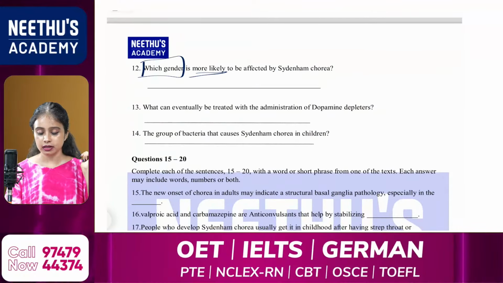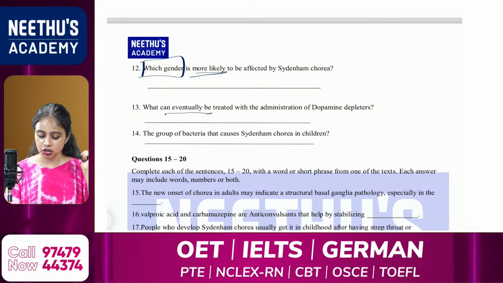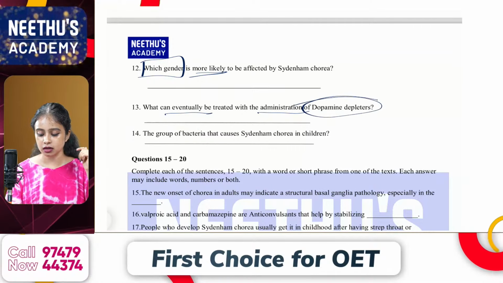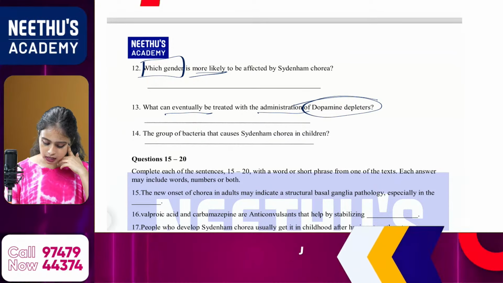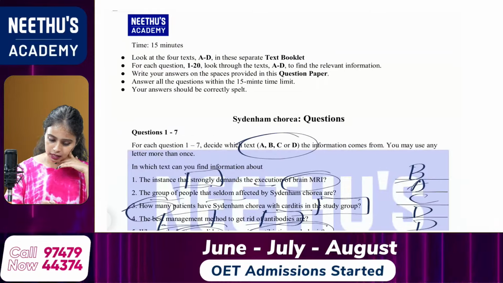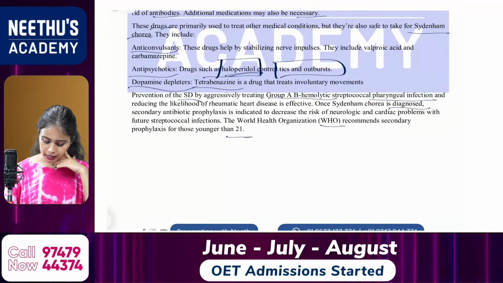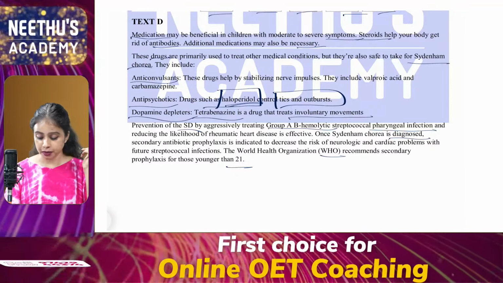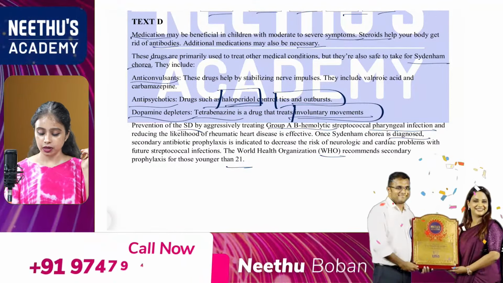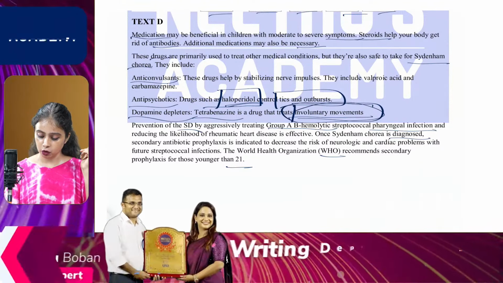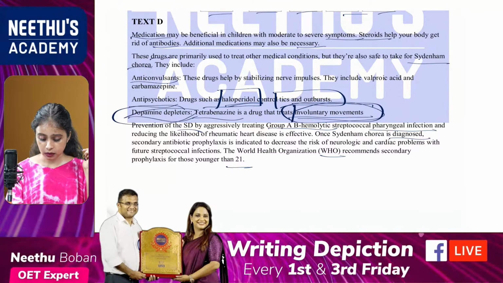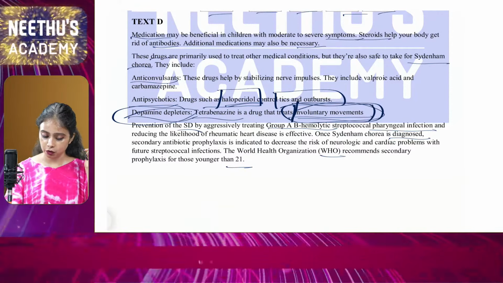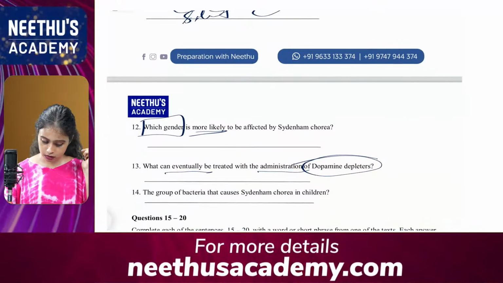Okay, next one, the 13th one. What can eventually be treated with administration of dopamine depleters? Dopamine depleters are mentioned in text D, as you can see. So the answer should be involuntary movements. That is the correct answer. We are using dopamine depleters to treat involuntary movements.